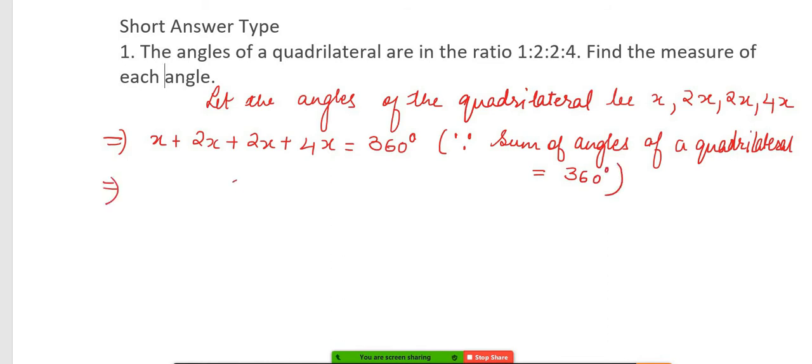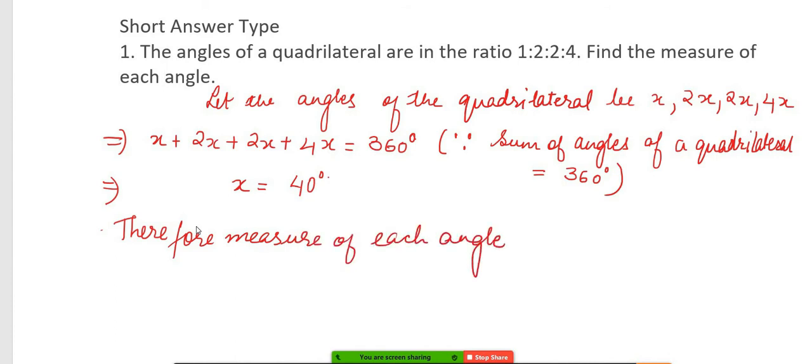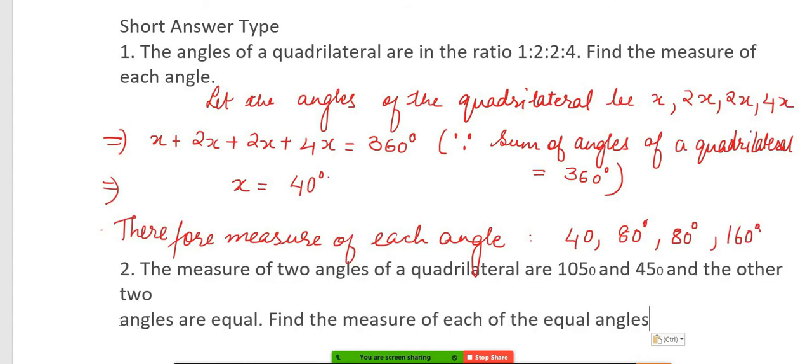Now, what is x equal to? x is equal to 40. Measure of each angle? Angle 1 is 40. Then angle 2 is 2x, which is 80. Angle 3 is also 2x, which is 80. And angle 4 is 4x, which is 160. Very good, Niharika.